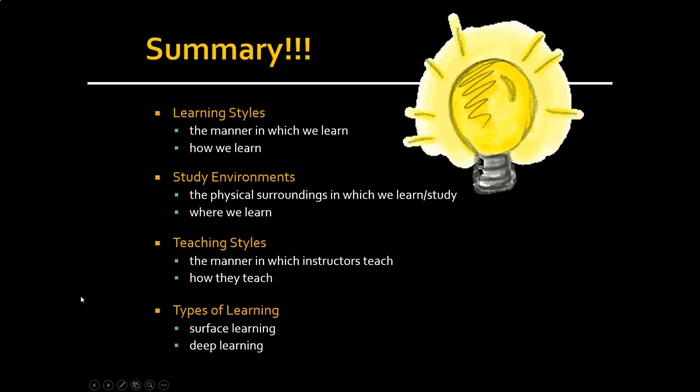Okay guys, here's our review. We talked about learning style, and that is the manner in which we learn, how we learn. We can learn cognitively, how we take in information, which we have visual learners, auditory learners, tactile learners. We actually can theoretically learn by smell, olfactory learners, and by taste, gustatory learners. We can also learn by giving out information expressively. So we can be written expressive or oral expressive. And we can also have different social styles of learning, whether we learn best alone as individual learners, or we learn in a group, obviously group learners.